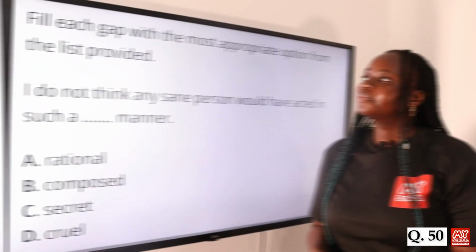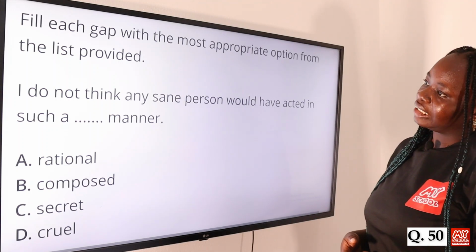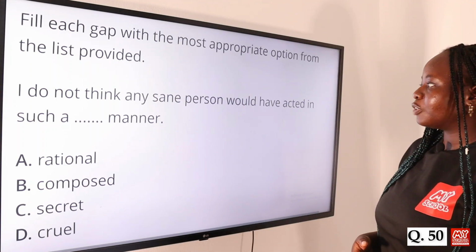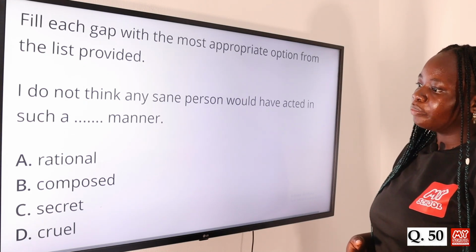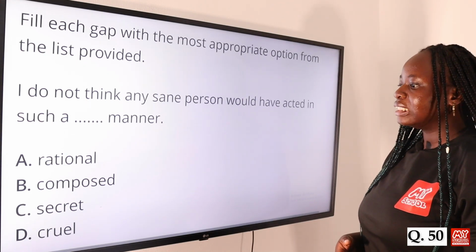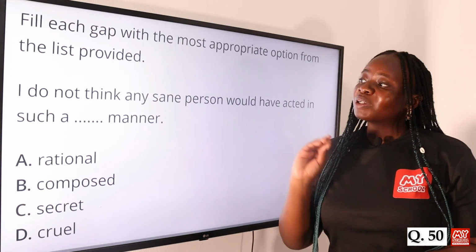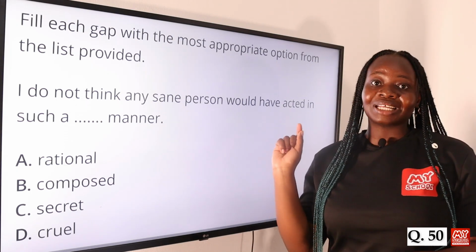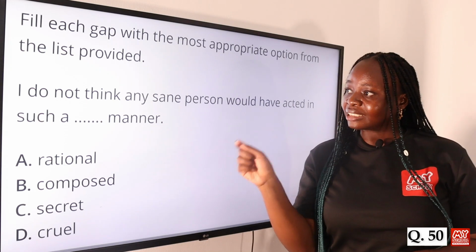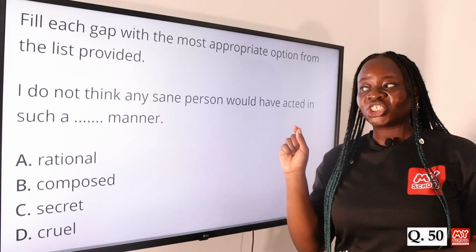Question 50. Fill each gap with the most appropriate option from the list provided. I do not think any sane person would have acted in such a dash manner. Option A, rational. B, composed. C, secret. D, cruel. The answer to this question is option D, cruel. In this particular sentence, context is important. You have to look at the things that surround that gap in order to know what should fit in the gap. I do not think any sane person would have acted in such a dash manner.